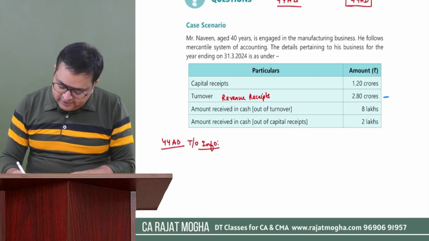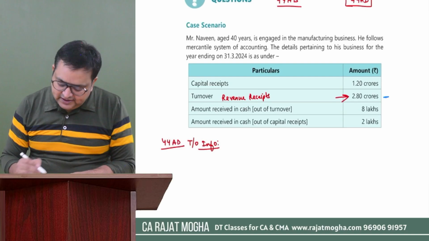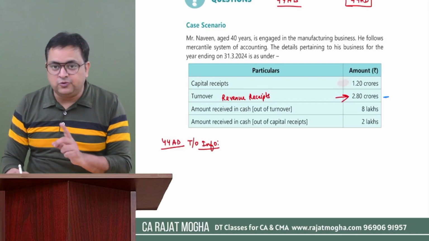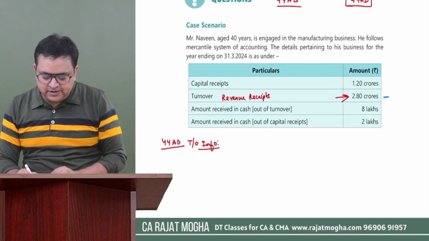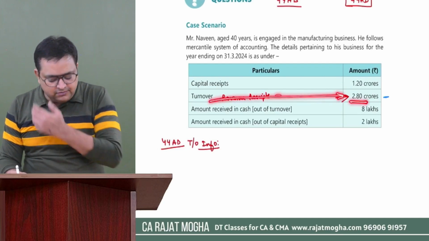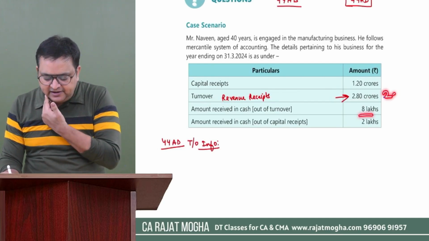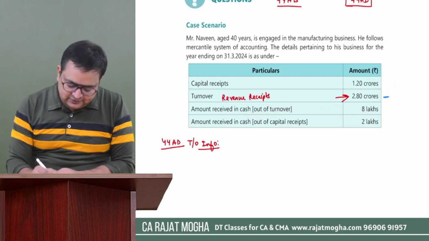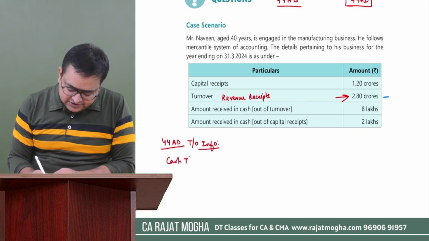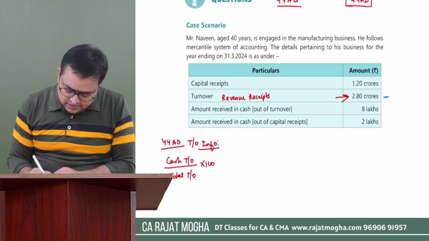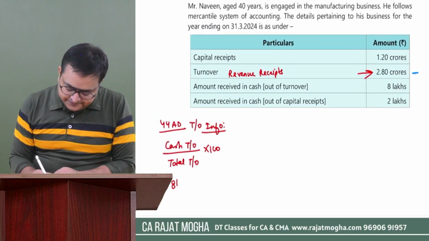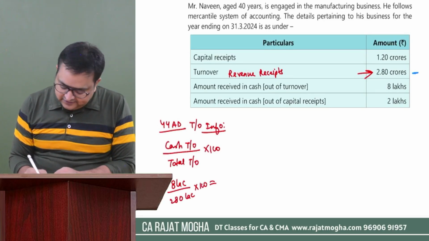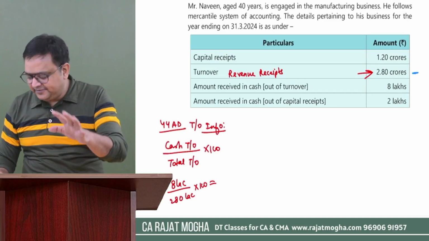So tell me, what is the total turnover? It was 280. Should I take the 1.2 crore also? No, that was capital receipts. That was not related to turnover. Take only this turnover figure, 2.8 crores. This is in lakhs, so let me take it as 280 lakhs. And how much was the cash turnover? It was 8 lakhs. So cash turnover upon total turnover into 100: 8 lakh upon 280 lakh into 100. Is it 5% or less than 5%? If it is exactly 5% also, then we are okay with it.